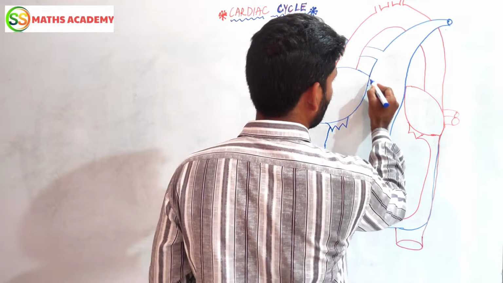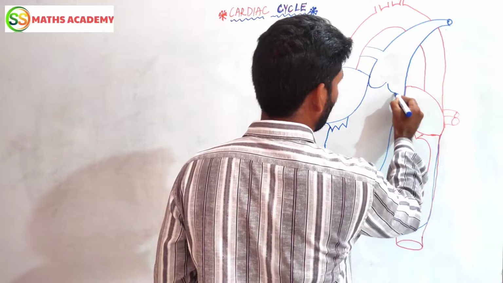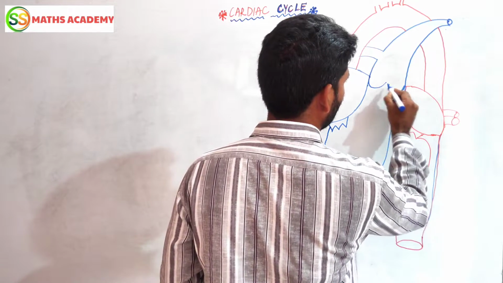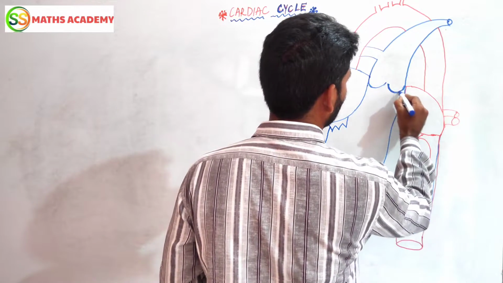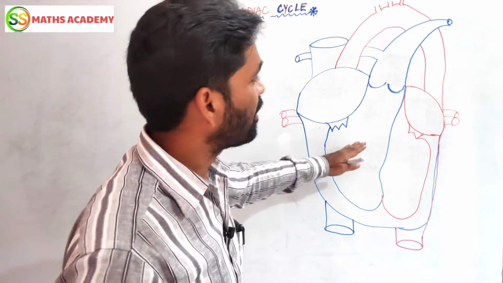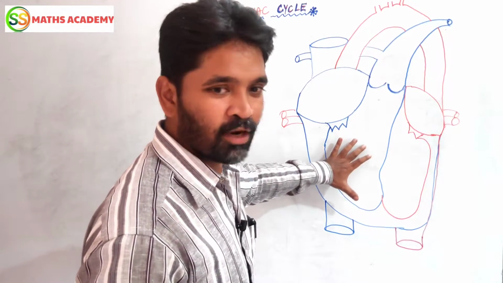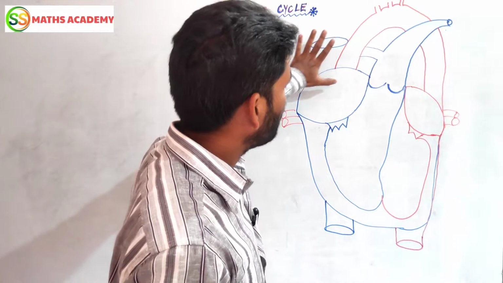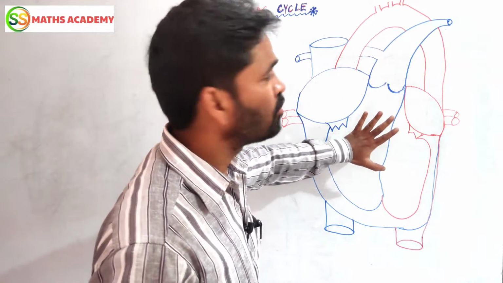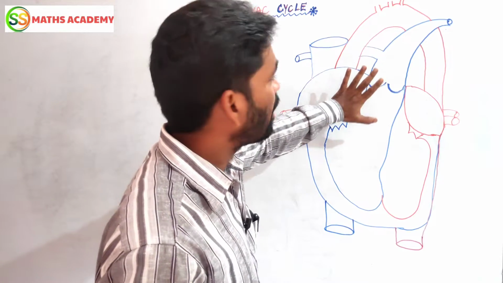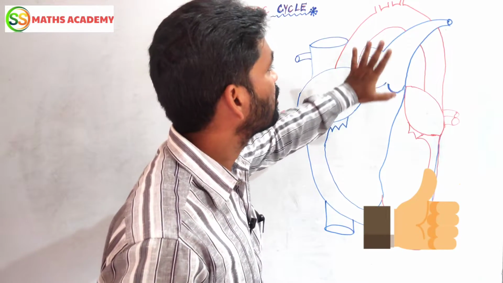Are you understanding or not? This is the heart diagram. If you see this diagram, every part is there. You are not going to miss anything, and this is how to draw the heart diagram.